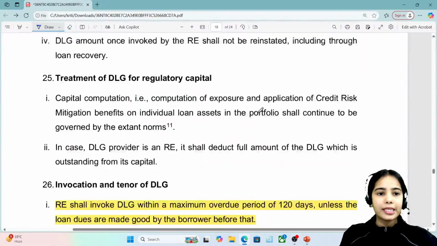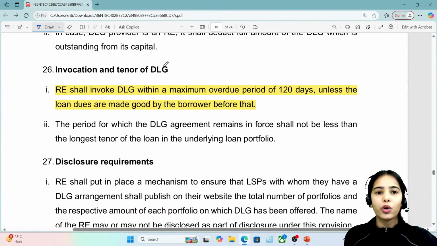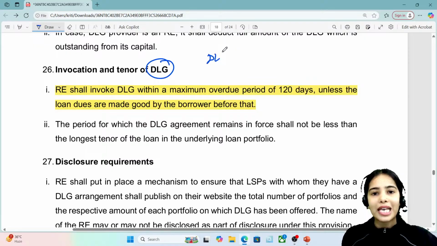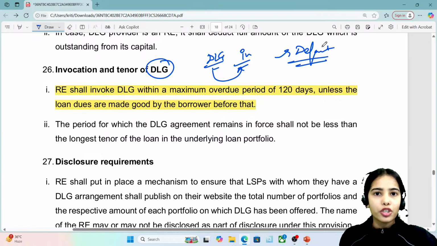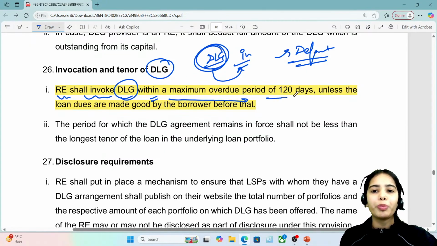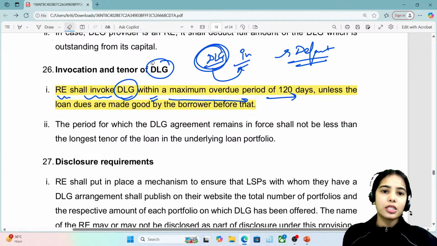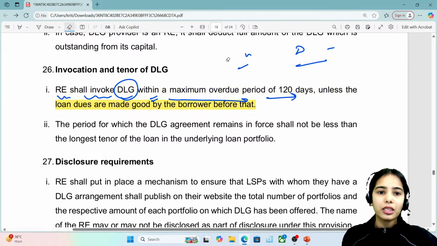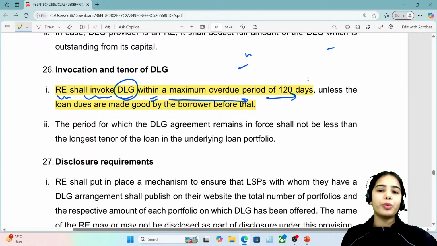Next is the invocation and tenure of the DLG. The default loss guarantee has to be invoked if the default happens. But within how many days should the default be considered, or within how many days should the DLG be invoked? So the regulated entity shall invoke the DLG within a maximum overdue period of 120 days. This is the basic idea.